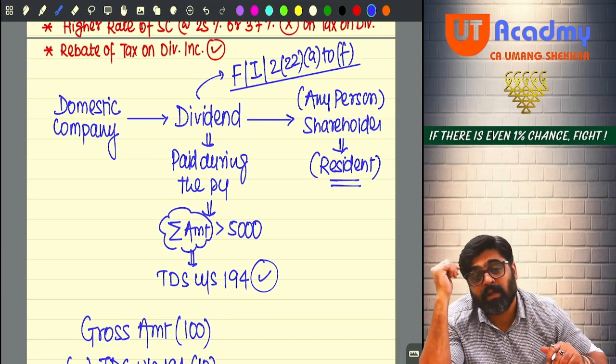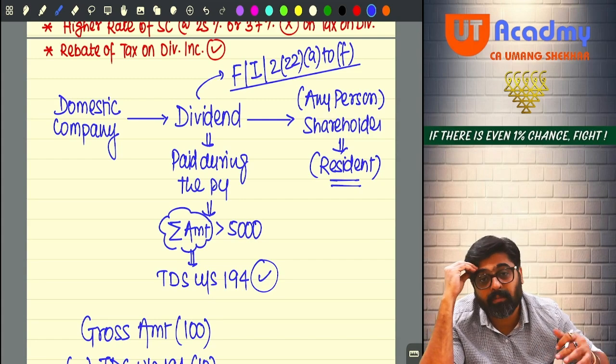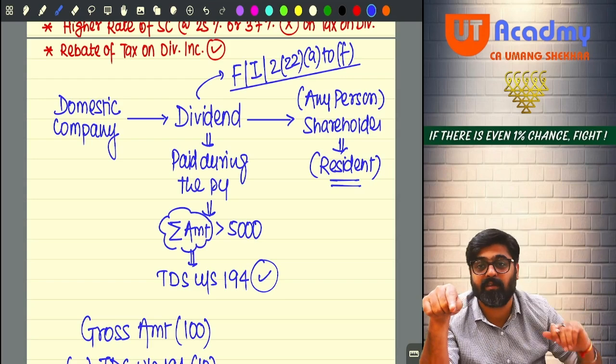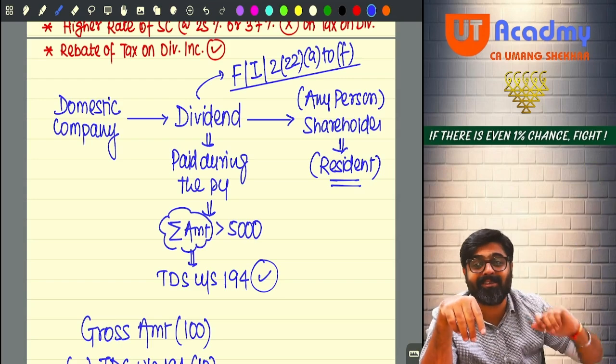Sir, what if the dividend is given to a non-resident shareholder? Will there be any TDS? Yes, there will be TDS, but not under 194. The provisions are different. That you are going to learn in final CA.